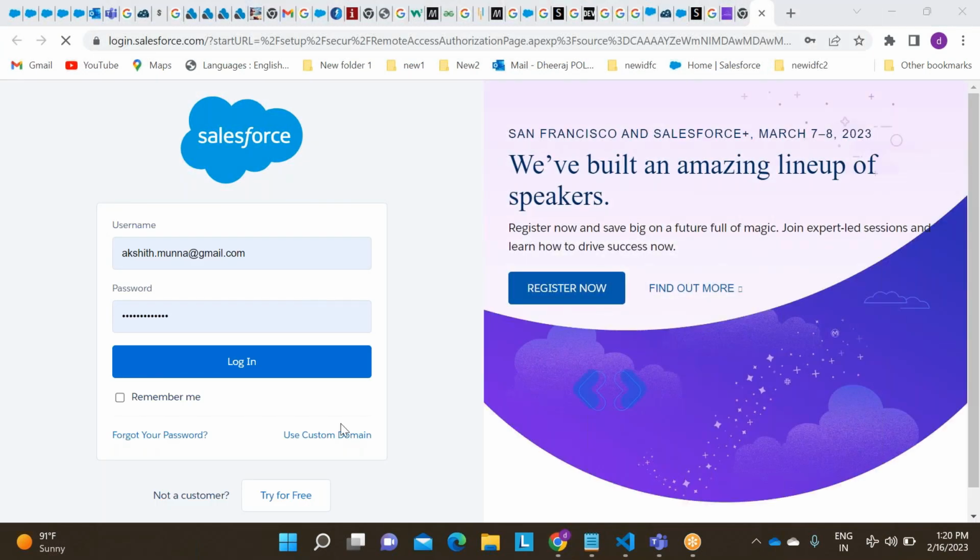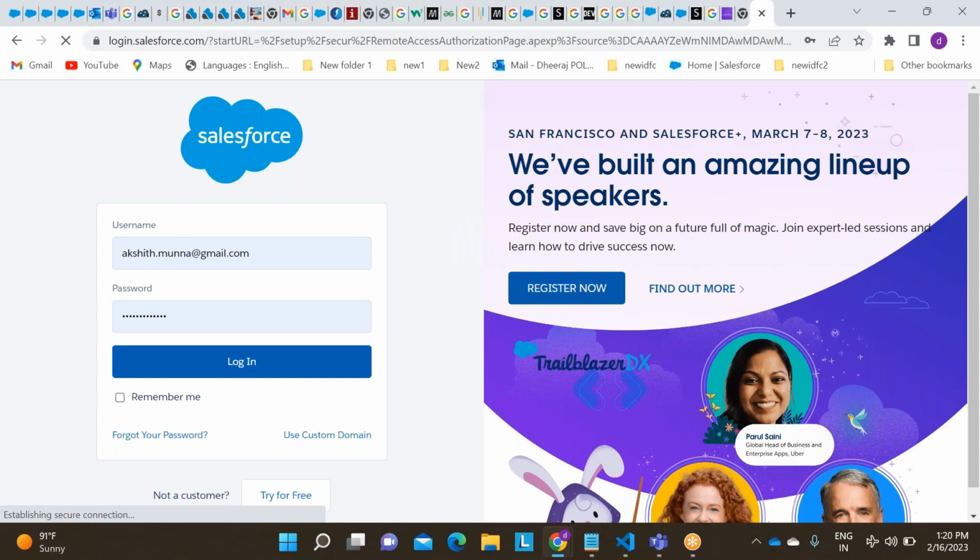See guys, we got this one at least. Once you get this error, you need to authorize again. Why? Because sometimes connections may fail.